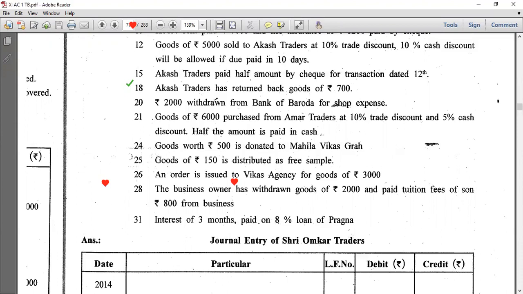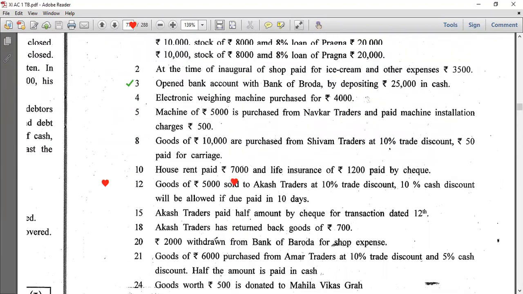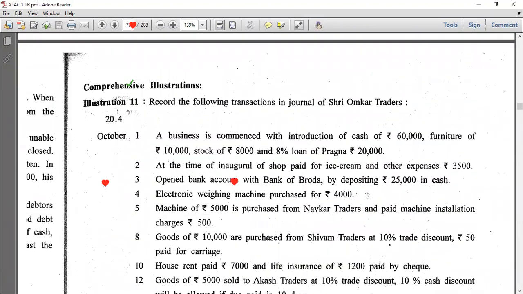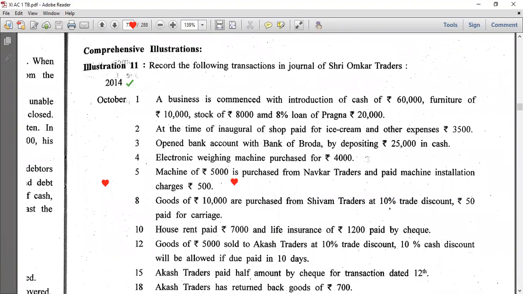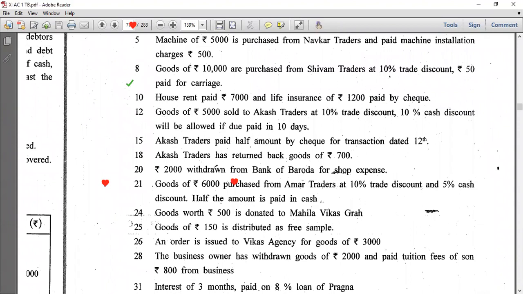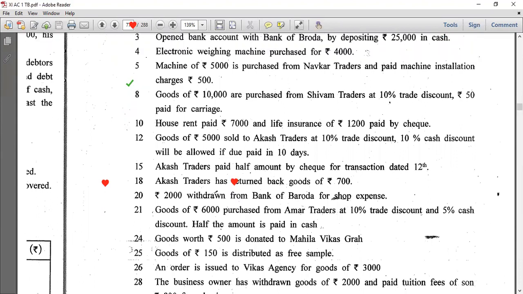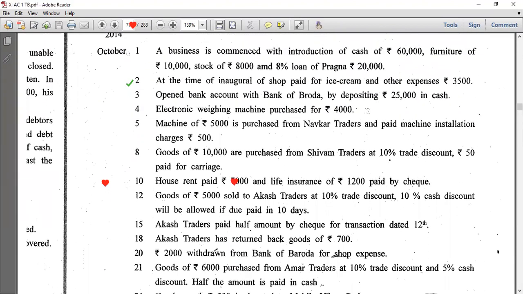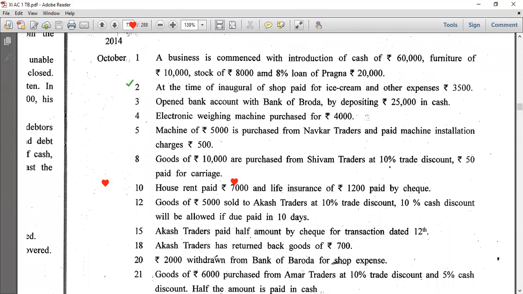Interest of 3 months paid on 8% loan of Pragna that has taken in the beginning of the transaction. See, 8% loan, 20,000 into 8% into 3 divided by 12. So your answer is... The 20,000 loan is there.